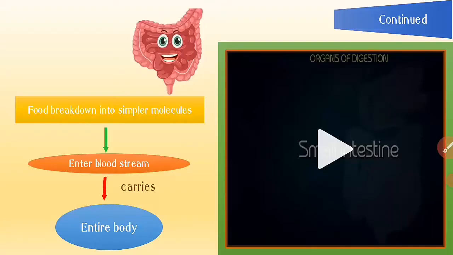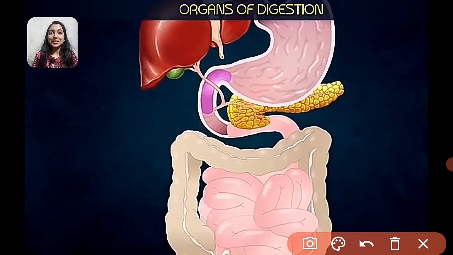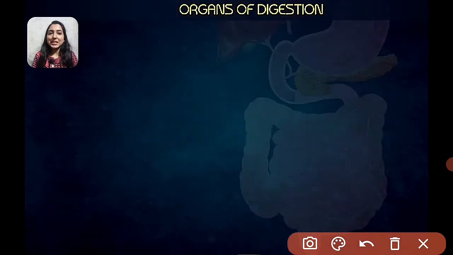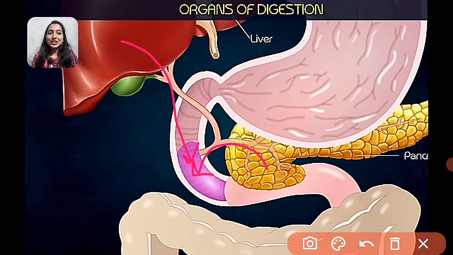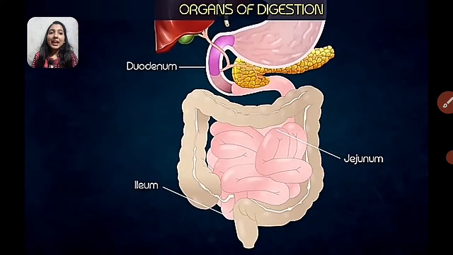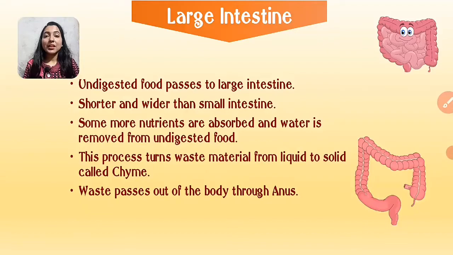In the small intestine, food is broken down into simpler molecules. Blood enters the small intestine, absorbs those molecules and carries them to the entire body. After the stomach, the food enters the small intestine. The liver and pancreas both pour their secretions into the small intestine for further digestion of food, and the food is digested in the small intestine.